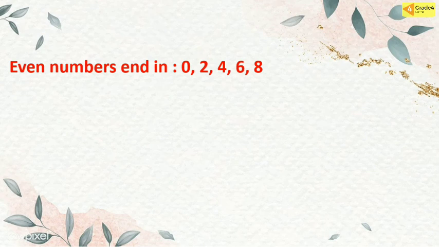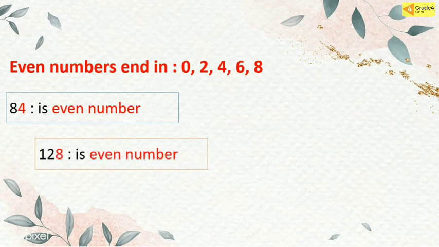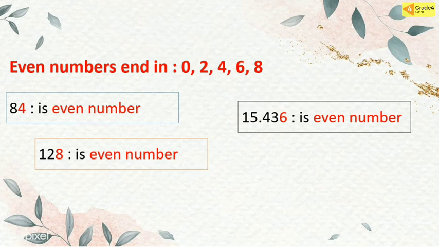These are even numbers. The first number, 84. We know 84 has 4 in the ones place. 4 is an even number. So we can say 84 is an even number. And then the second, 128. We know 128 has 8 in the ones place. 8 is an even number. So we can say 128 is an even number.